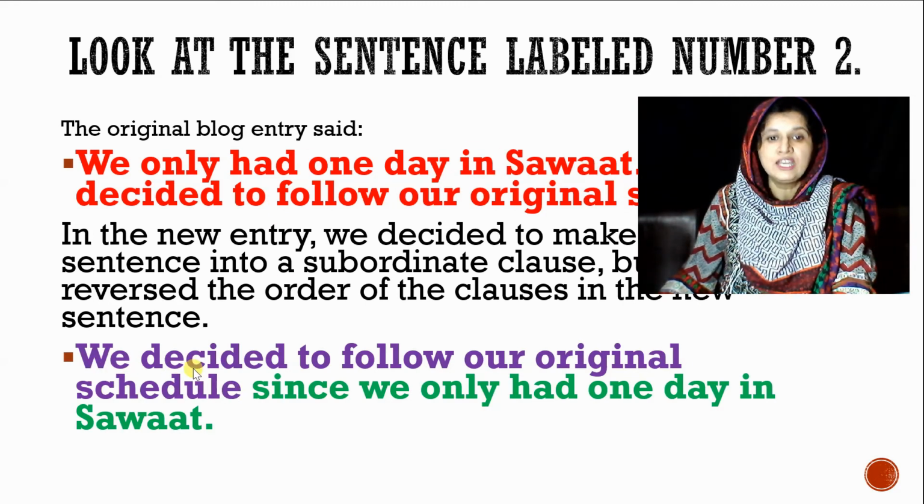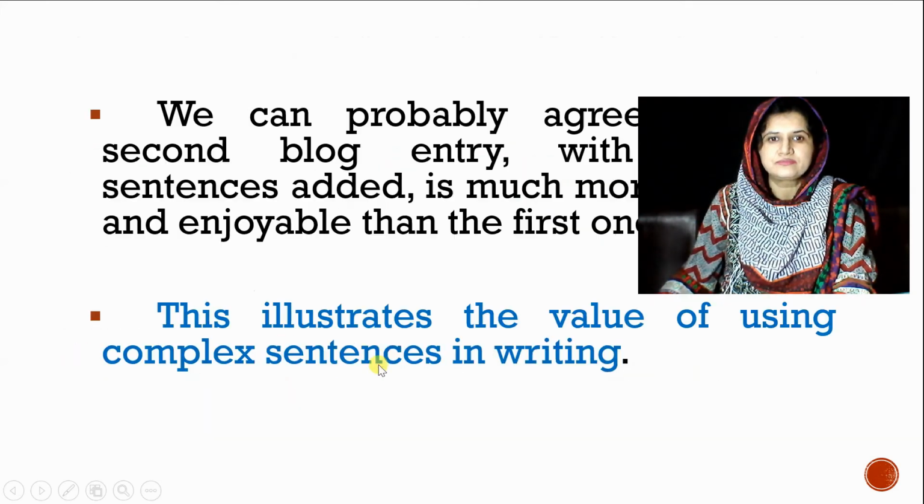You can see here we decided to follow our original schedule, since we only had one day in Sawat. So now, since we only had one day in Sawat is the dependent clause and this one is the independent clause. In this way we structured a complex sentence.